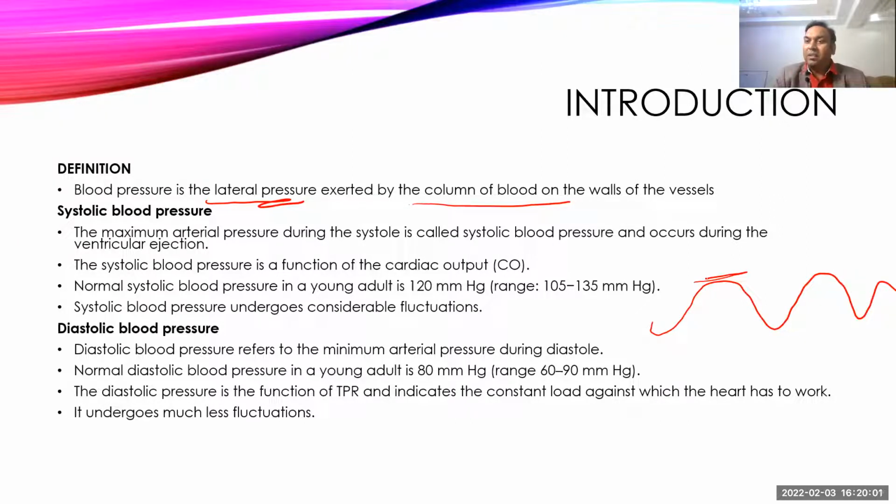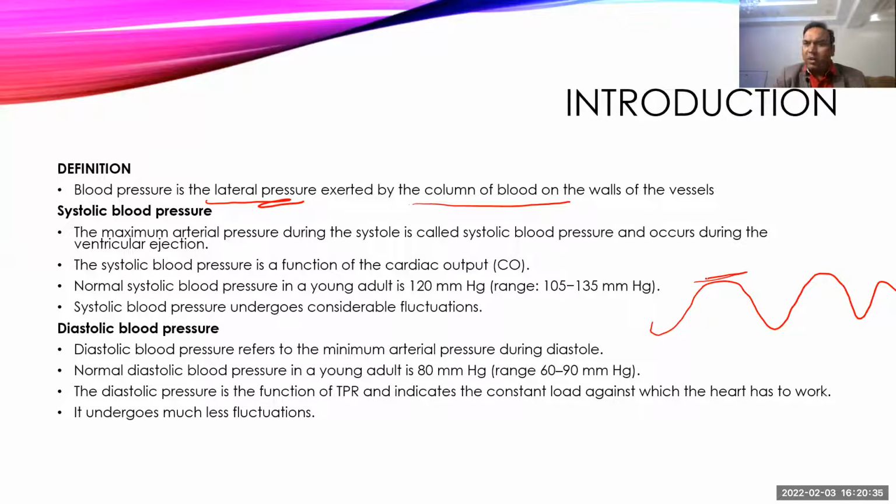How can we define the systolic blood pressure? It is the maximum arterial pressure which can be measured during systole. We don't check systole itself; the maximum blood pressure that we measure, we consider to be occurring through the systole. A major determinant of systolic blood pressure is cardiac output, so systolic blood pressure is directly related to the cardiac output. When your cardiac output increases, your systolic blood pressure increases. When cardiac output decreases, your systolic blood pressure decreases.